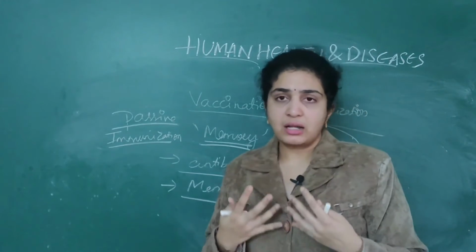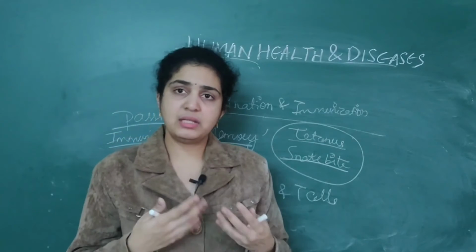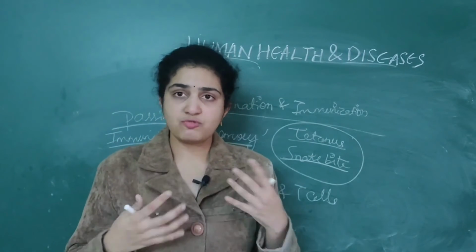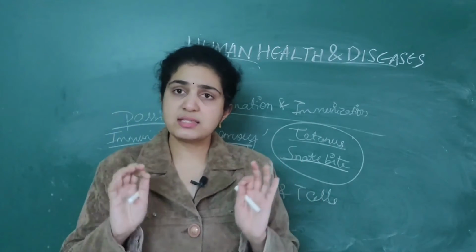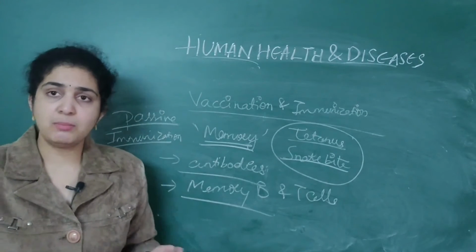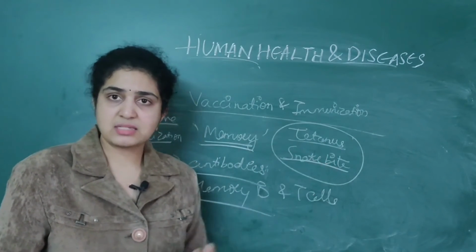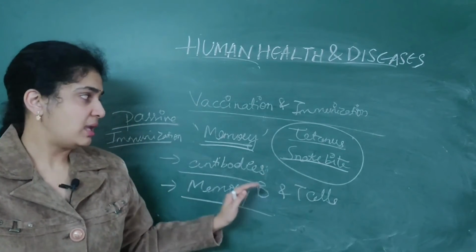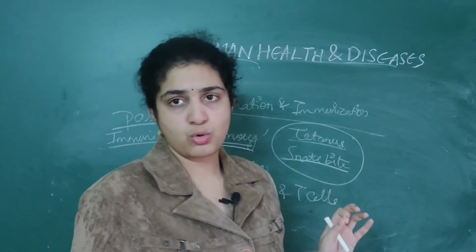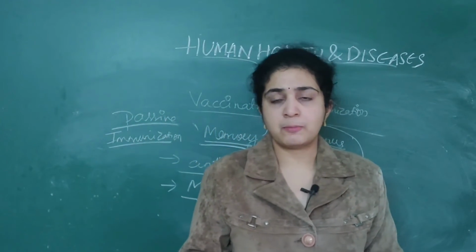We take vaccination beforehand so that if some disease comes in later stages, it will not be very harmful for you. Once antibodies are produced, they recognize and remember. That is, memory B cells and T cells play a very important role. This is the role of vaccination. So tetanus, snake bite, as well as this full immunization procedure is also called passive immunization. That point you should remember.